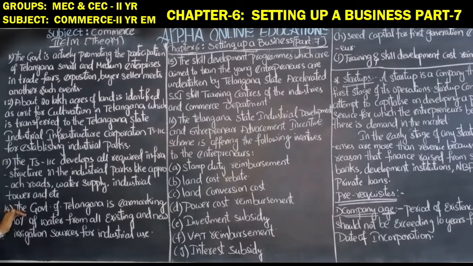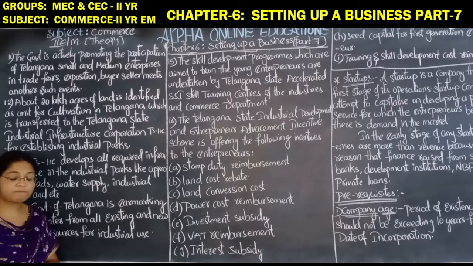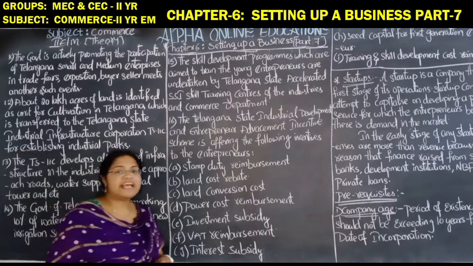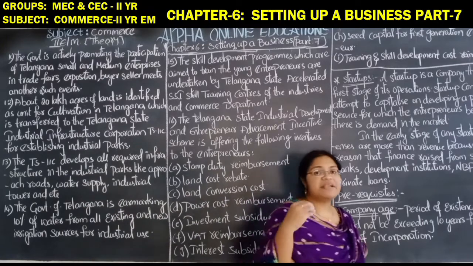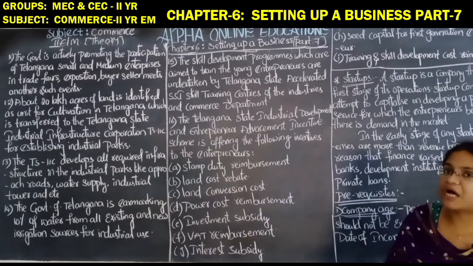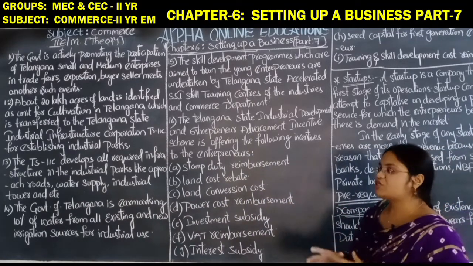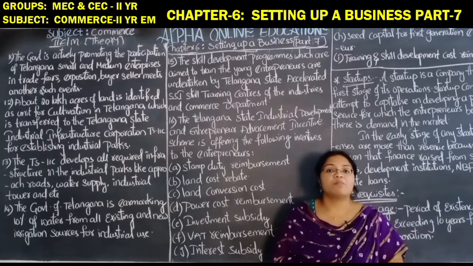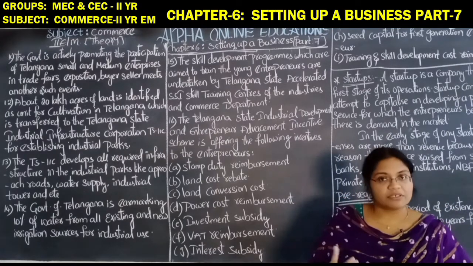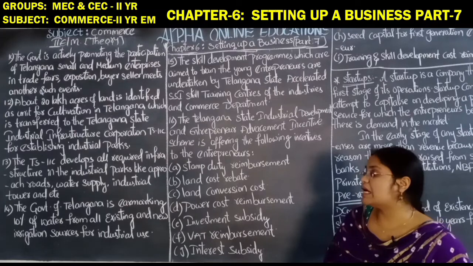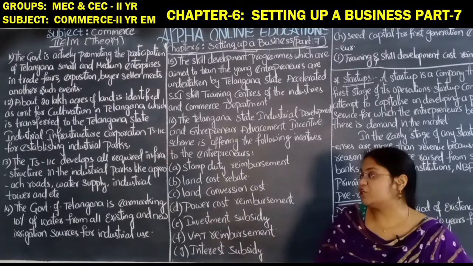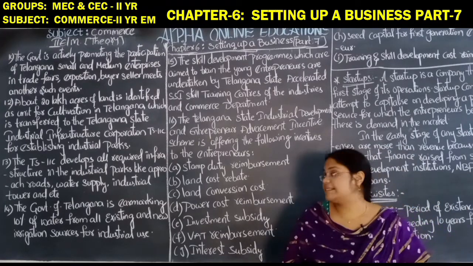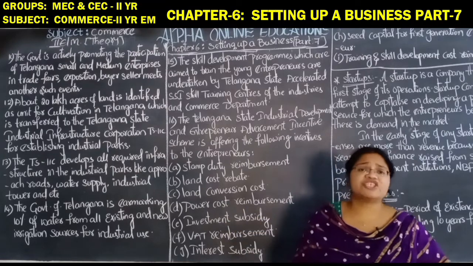The government of Telangana is earmarking 10% of water from all existing and new irrigation sources for industrial use. So 10% of the irrigation water is transferred to industrial unit development. The industries require water and power both for their day-to-day operations. So the Telangana government is giving 10% of water from all existing and new irrigation sources.